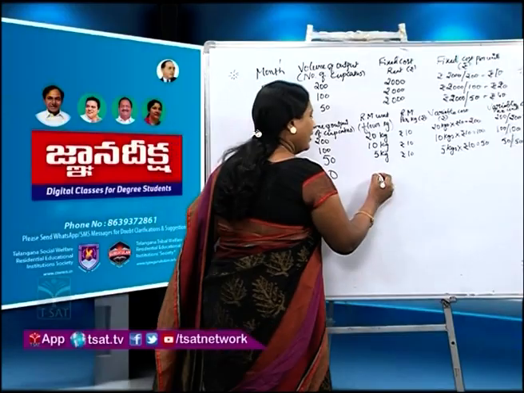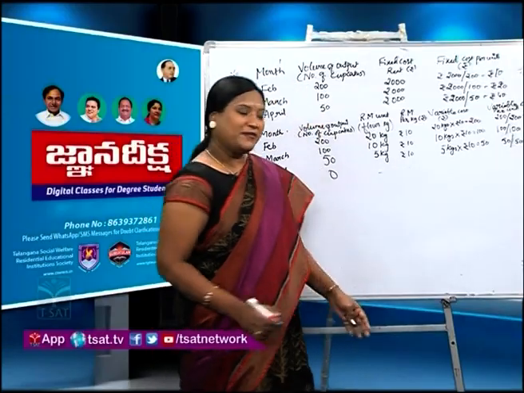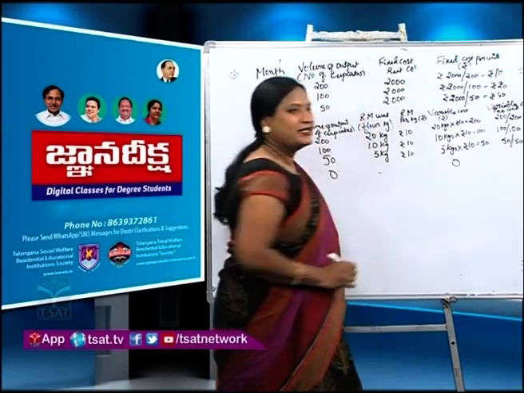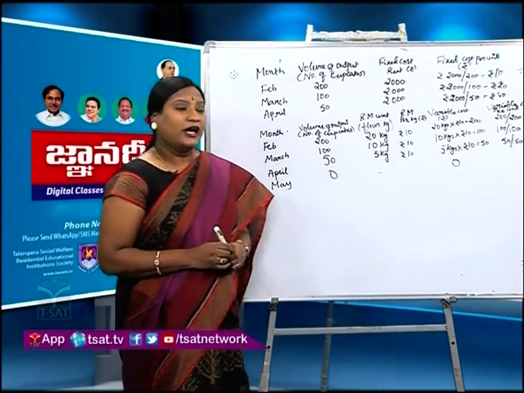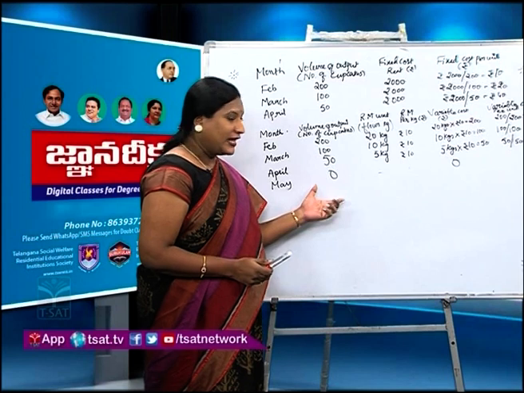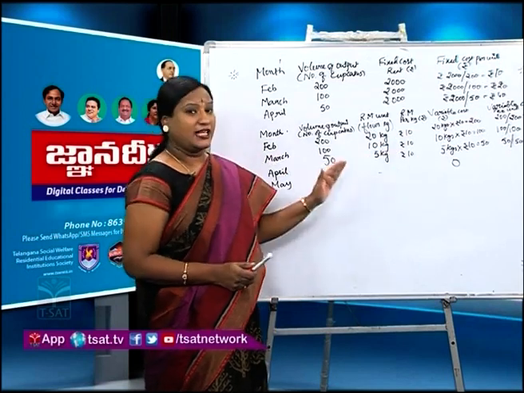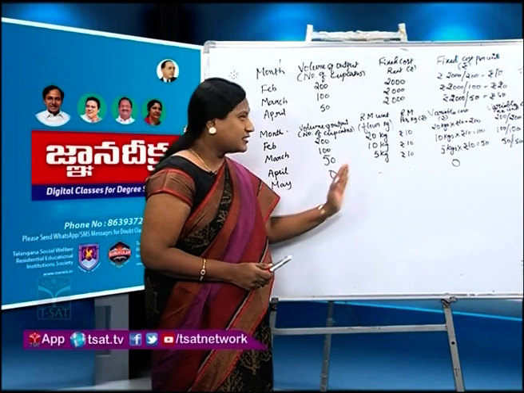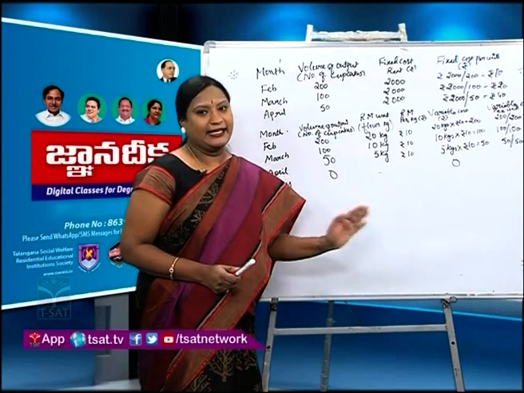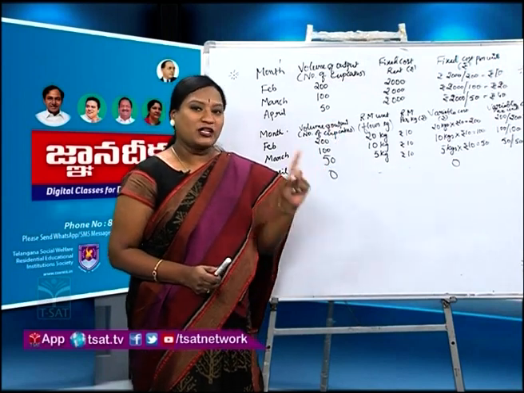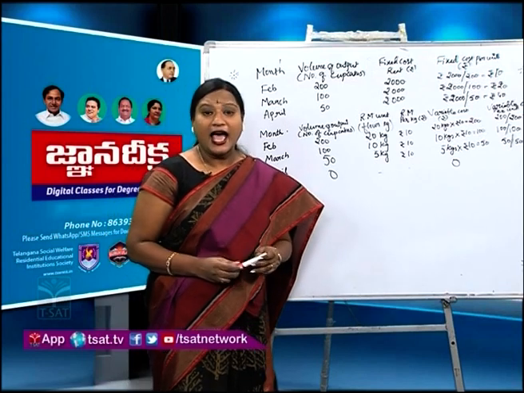No. So what will be the variable cost? Variable cost will be 0. So as volume of output increases, variable cost will also increase. If volume of output decreases, variable cost will also decrease. But variable cost per unit remains constant.